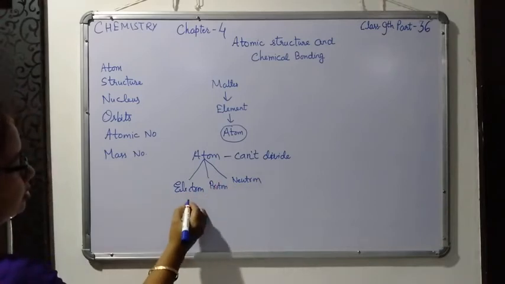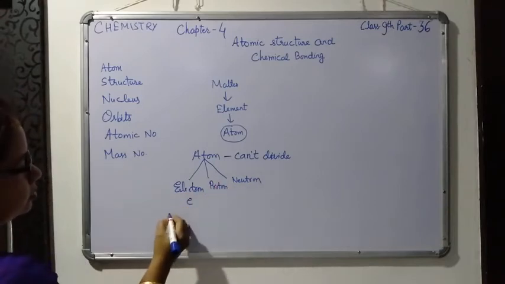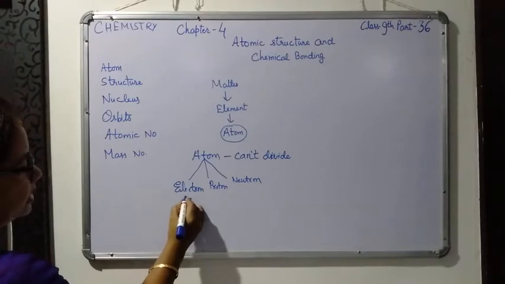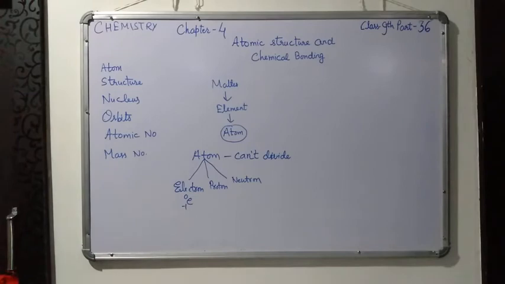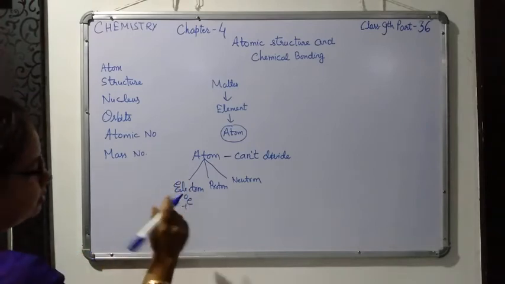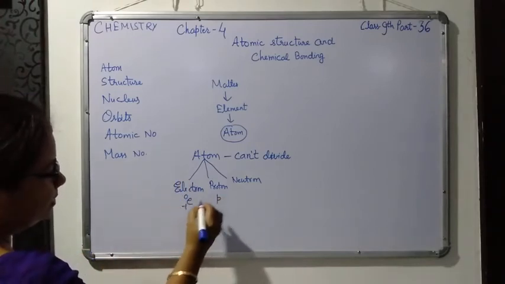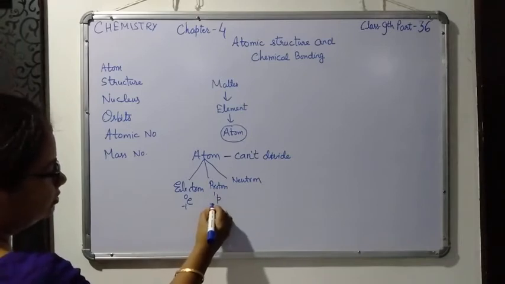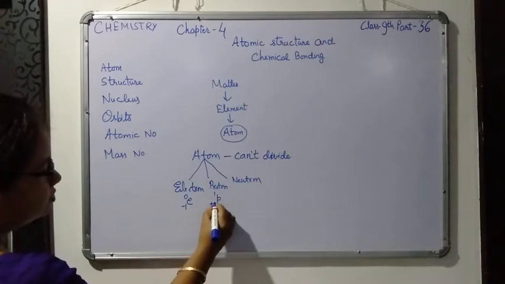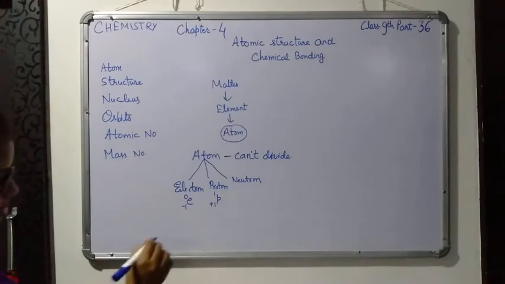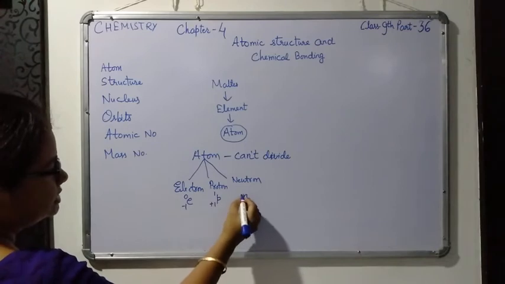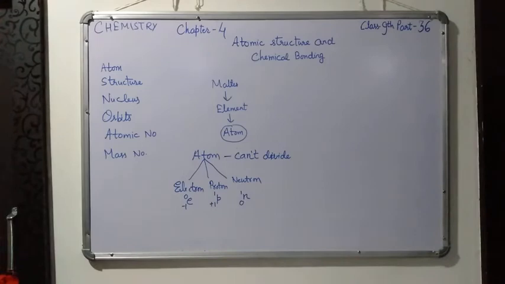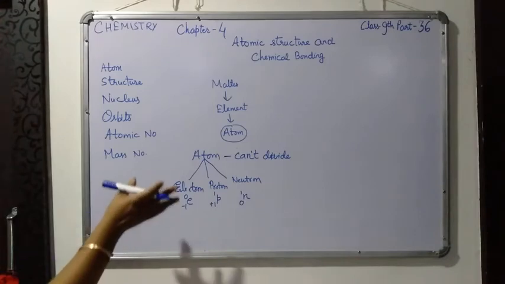Electron is denoted by e, its mass is 0 and it has a -1 charge. So like this you can denote it. The proton is denoted by p, its mass is 1, and as a subscript you have to write its positive unit charge. Neutron is denoted by n, its mass is also 1, but it has no charge, neither positive nor negative. So this much I think all of you know.